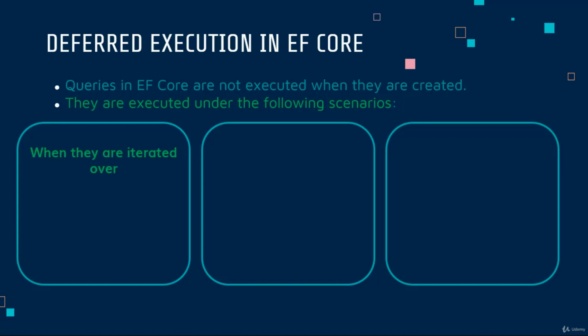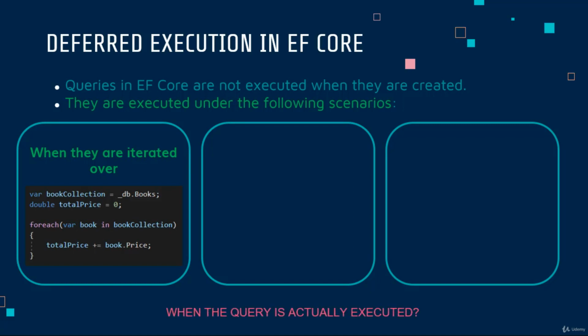First is when they are iterated over. What this means is, let's take a look with an example. If we retrieve all of the books in the variable book collection, and then in the next statement we have a double totalPrice variable. After that we have a foreach loop in which we want to iterate through the books. Under this scenario, can you tell me when the query is actually executed against the database?